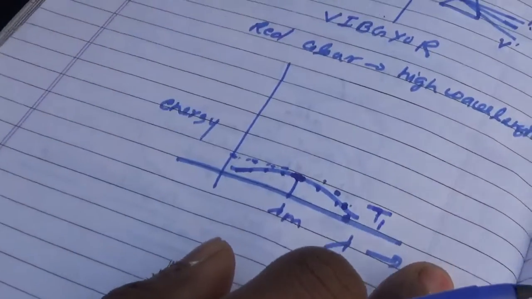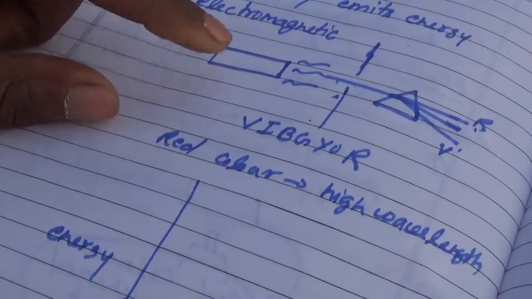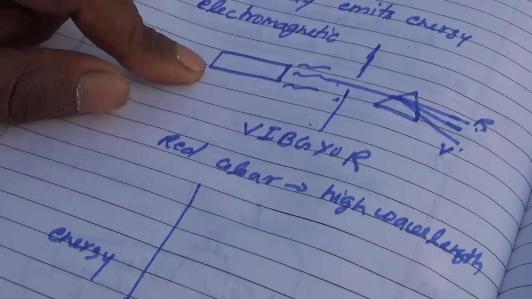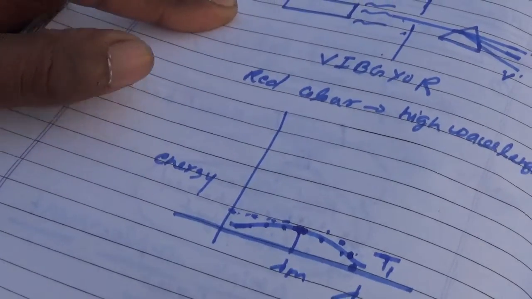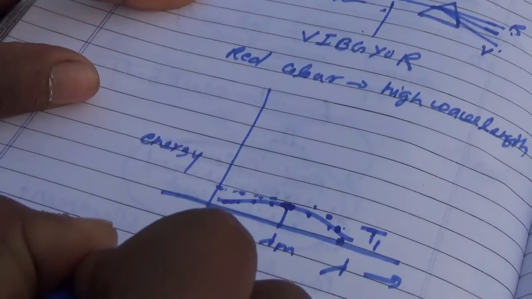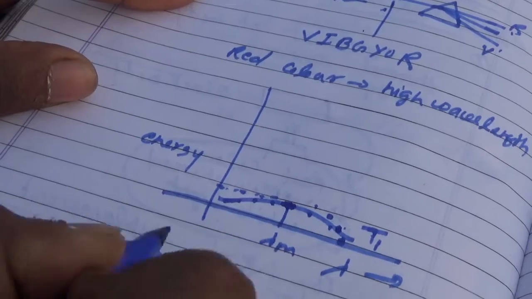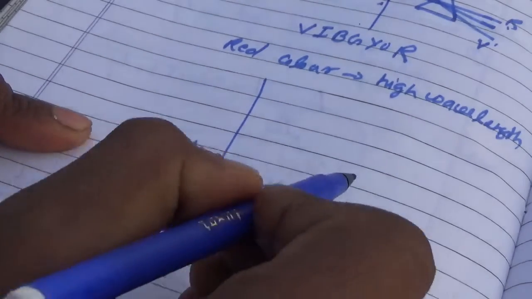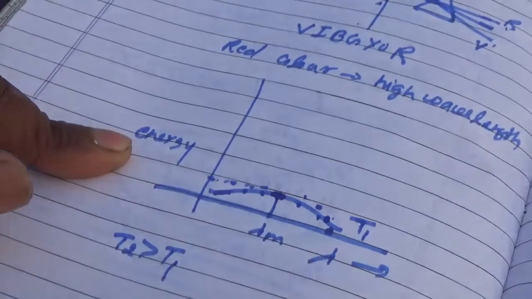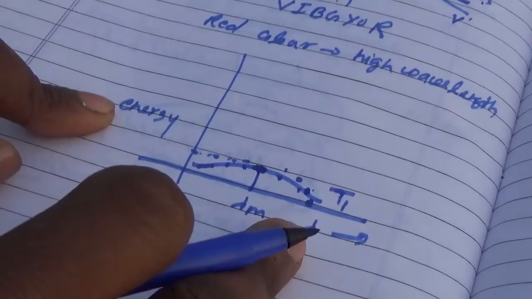now in the second step we are increasing the temperature of this black body. For example, we can consider T2. Now T2 is greater than T1. Here we want to say T2 is greater than T1. Then again we have drawn a curve between energy and wavelength.